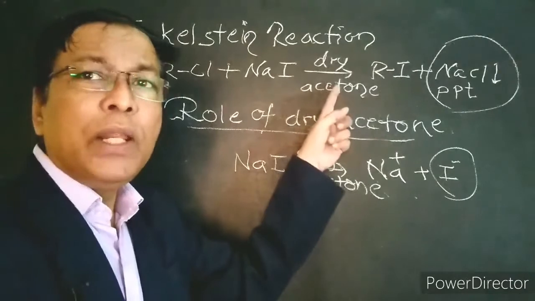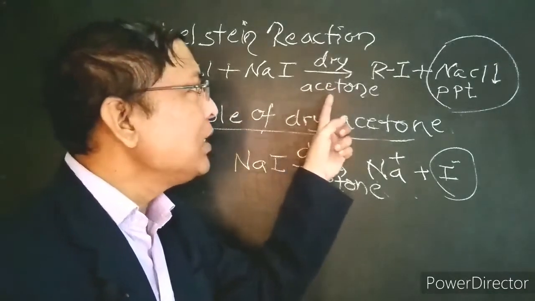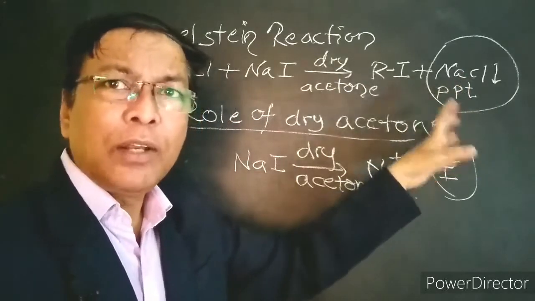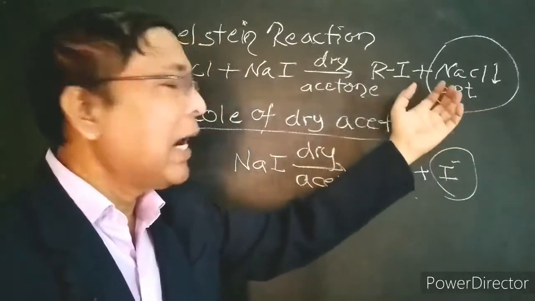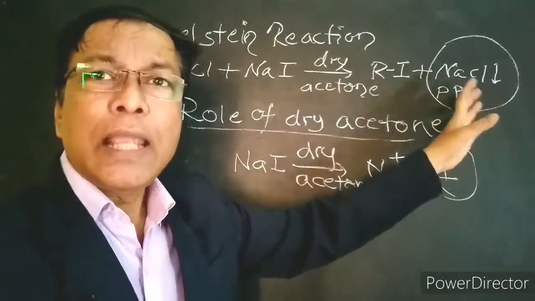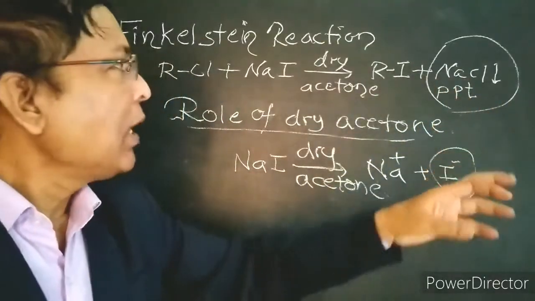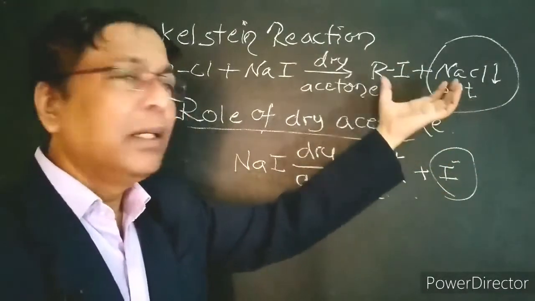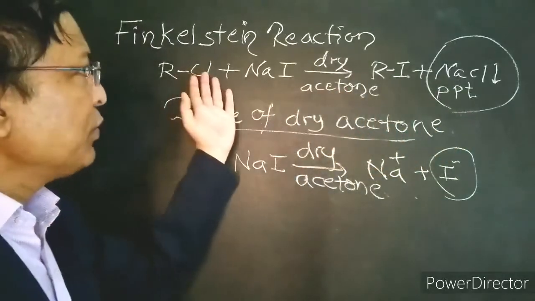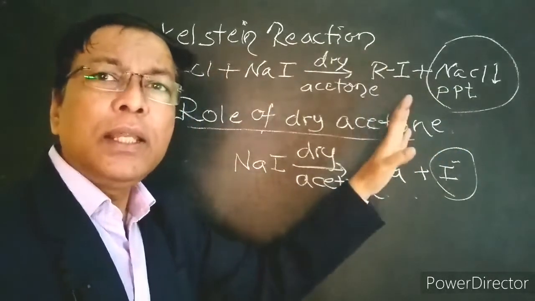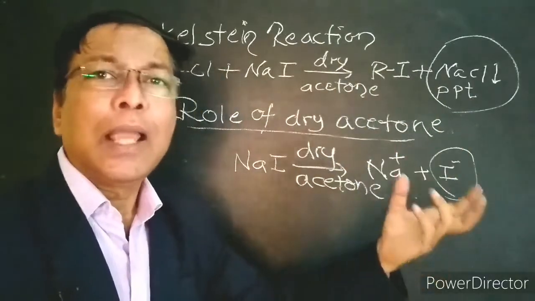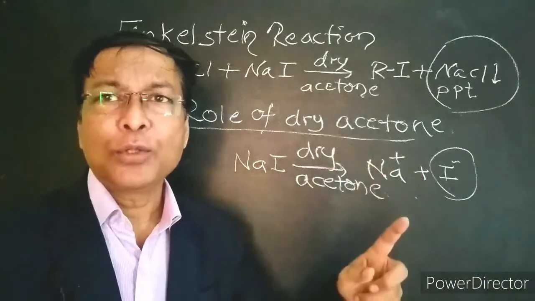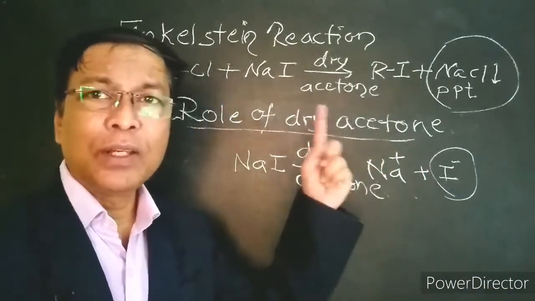And one more very important role of dry acetone is that it precipitates sodium chloride and sodium bromide. Therefore, this solid sodium chloride and solid sodium bromide can be taken out from the reaction. As the concentration on the product side decreases, the equilibrium shifts from left to right, resulting in more and more products according to Le Chatelier's principle. In this way, dry acetone plays a very important role in Finkelstein reaction.